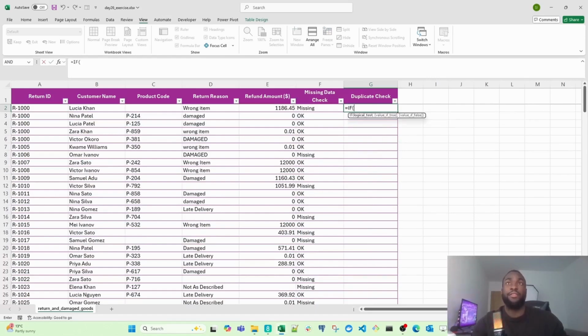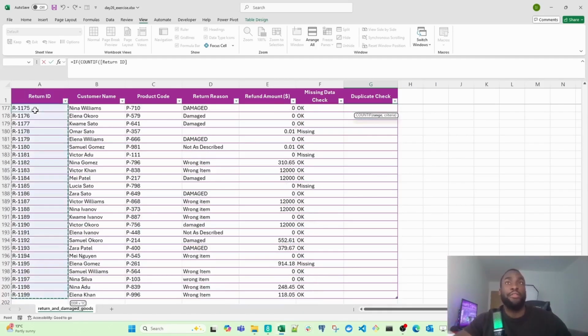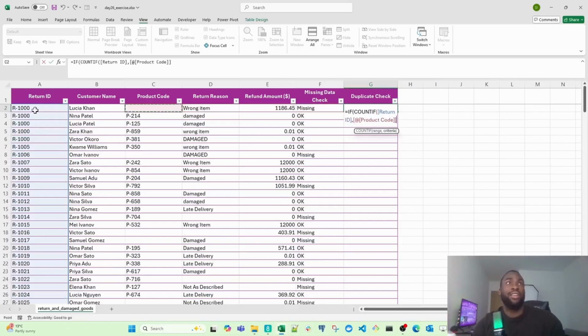We're going to use the IF function, and then inside the IF function, we're going to use COUNTIF. And then the range we want this to check is going to be the return IDs column. So we want all the values inside the return ID column. We're going to select that. And then we want it to check the very first ticket because we're inside the very first row. I'll close that. So if that's greater than 1, in other words, if you see this ticket more than once inside this range, then this is what I want you to return: return duplicates. Otherwise, return OK.